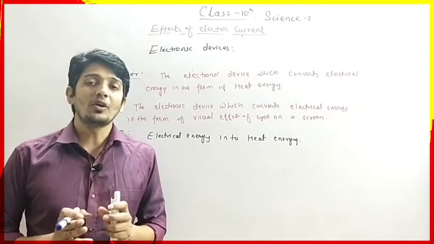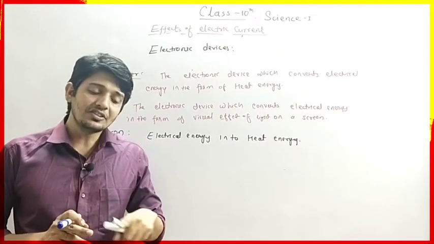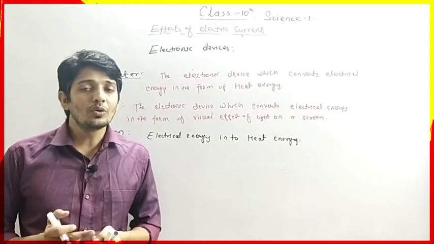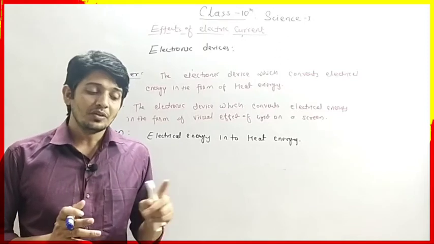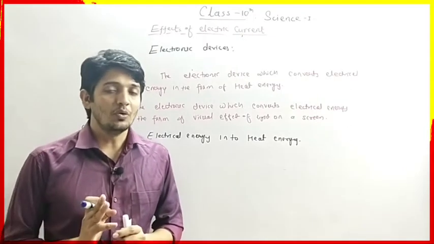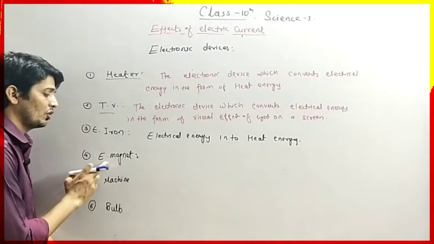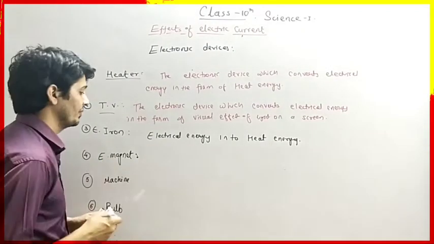Due to the effect of electricity, magnetism is produced inside the motor and it starts rotating. Due to the rotation of the pump, water is pumped from the tube well to the overhead tank at our house. That is the electromagnetic effect of electricity.